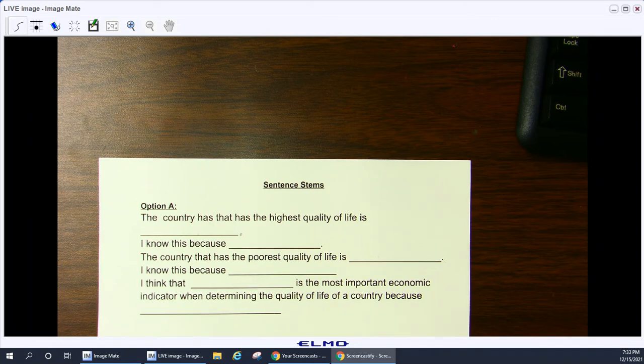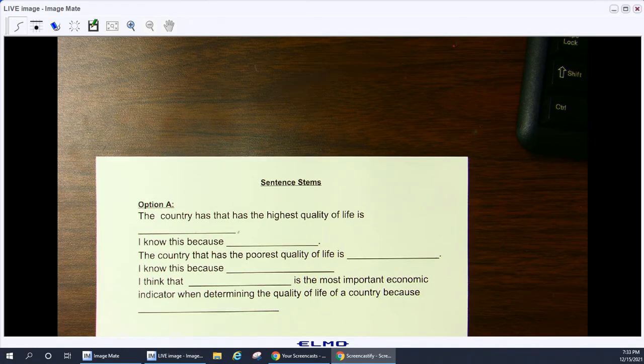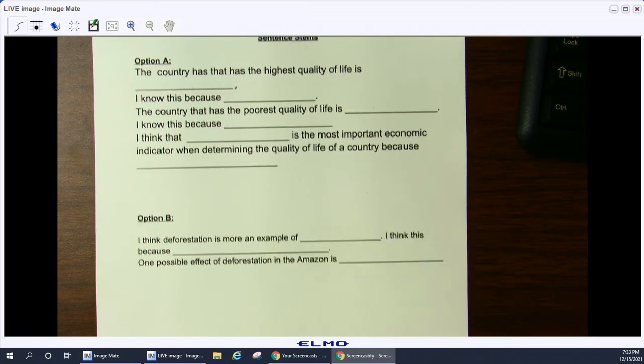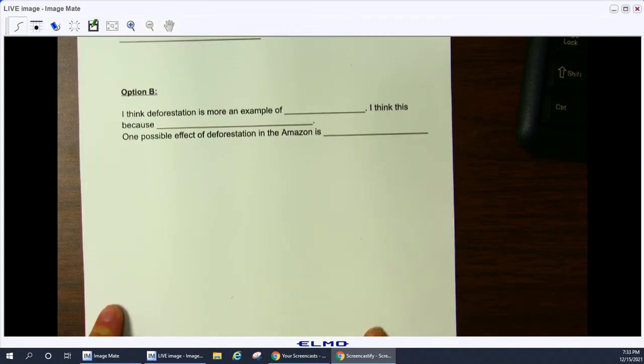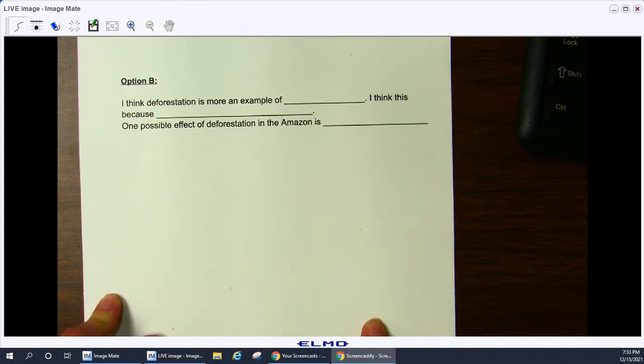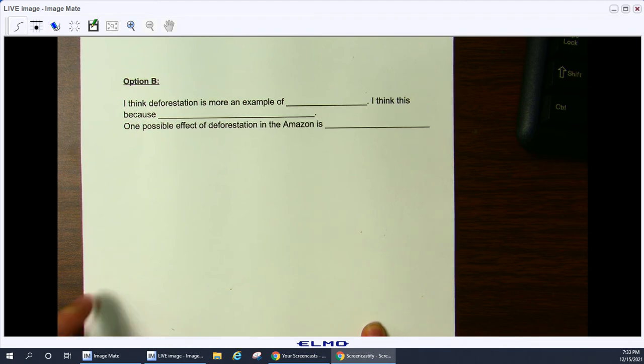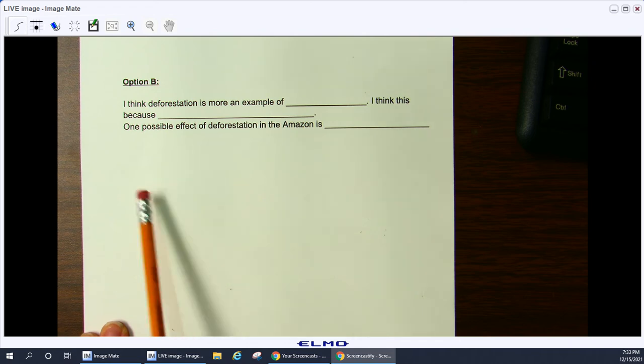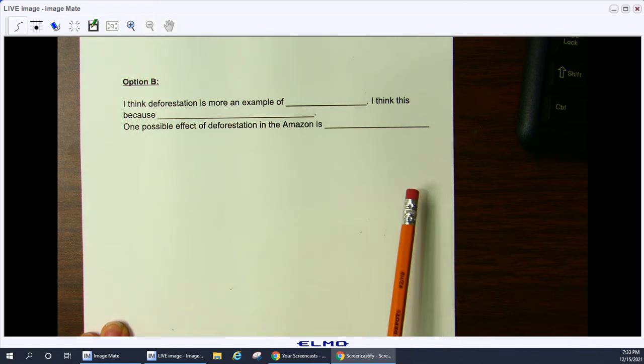Now, if you choose option B, which is modification or adaptation, you're going to type this into your short essay answer box. I think deforestation is more an example of blank.